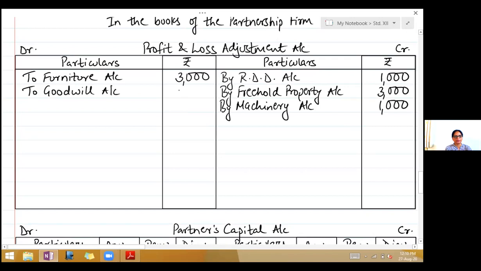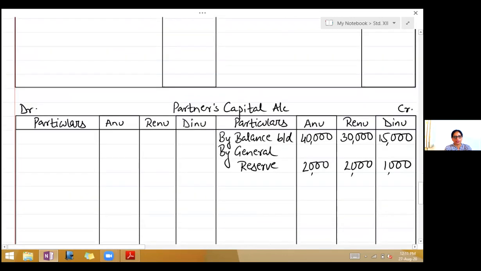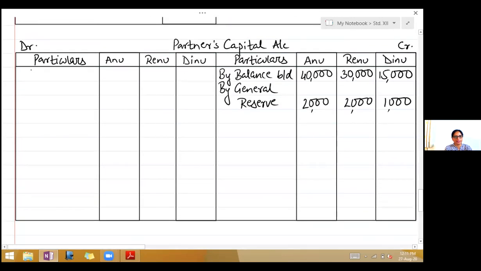1,500. Third adjustment, Dinu should be paid rupees 3,000 by check. Now you're paying the partner. So when you pay the partner, the entry will be Dinu's capital account debit to bank account. So take capital account on the debit side, write to bank account. In Dinu's column, write 3,000.